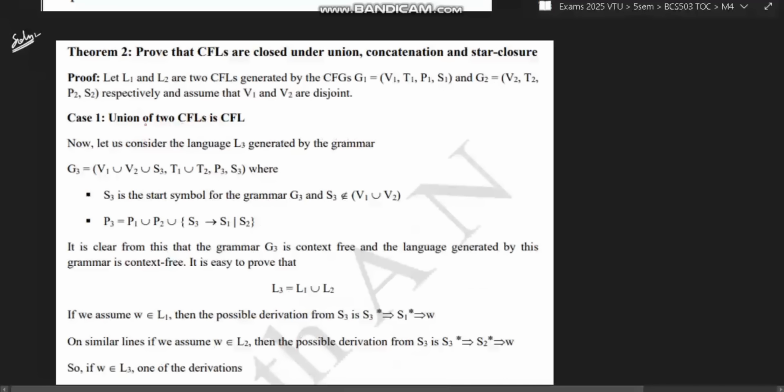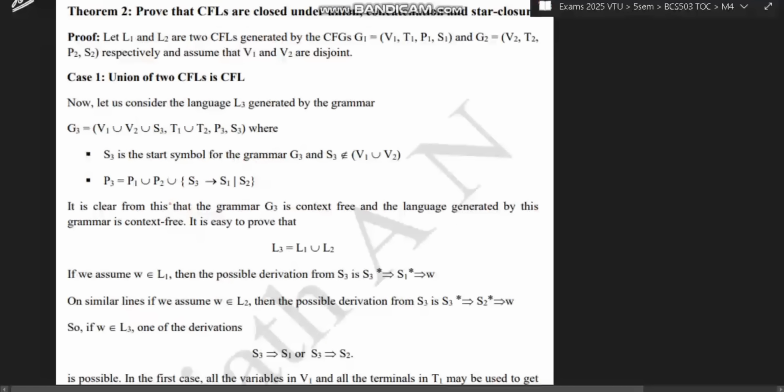Now, to prove that the union of two CFLs is a CFL, consider the language L3 generated by the grammar G3, wherein we take the union of V1 and V2 along with S3. S3 is the start symbol for G3, T1 union T2 are the terminals, and P3 is the production set for G3, right? So if you take it in this way, it is clear from the grammar G3 that G3 is context free and the language generated by this grammar is context free. It's easy to prove that L3 is equal to L1 union L2.